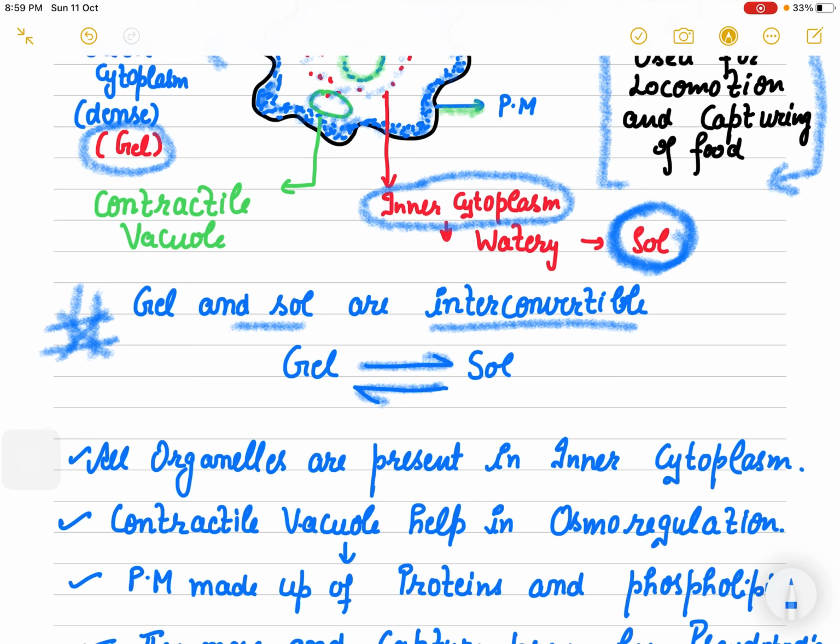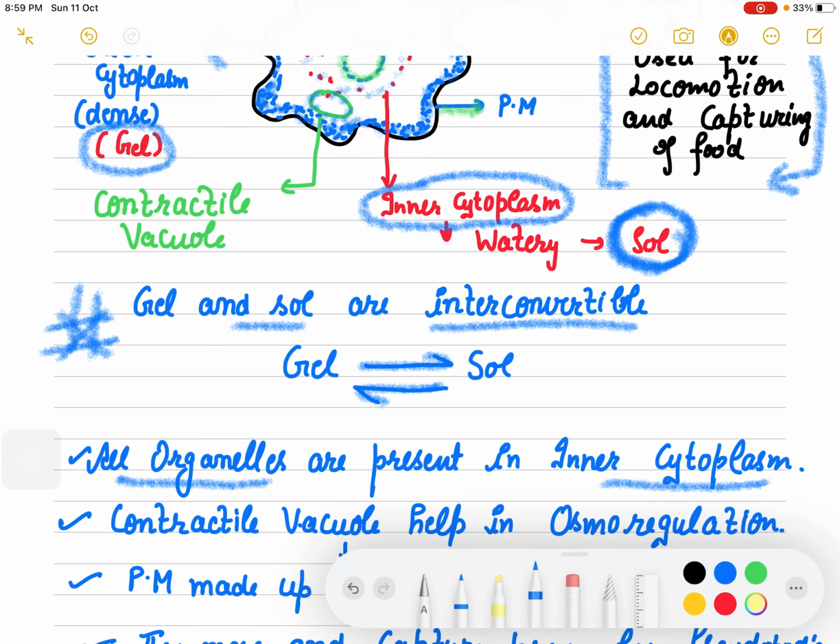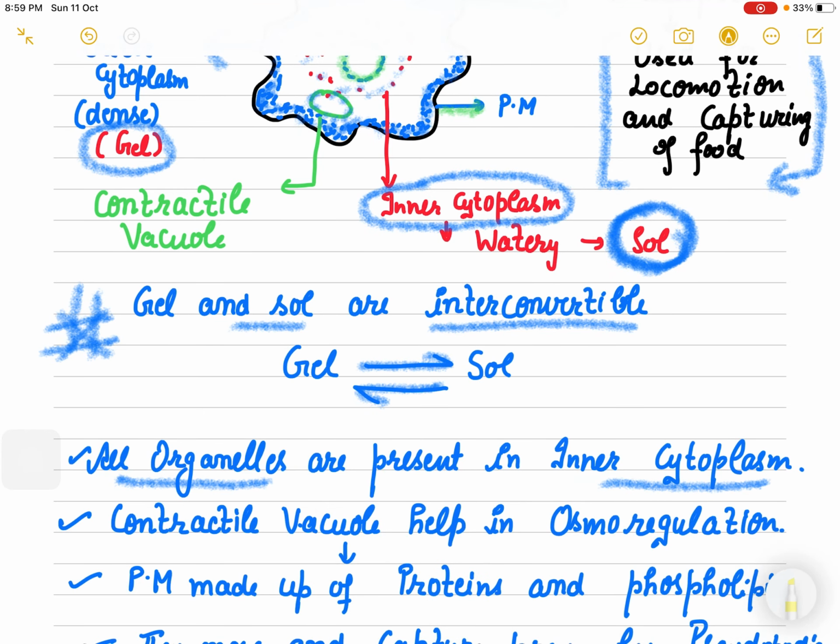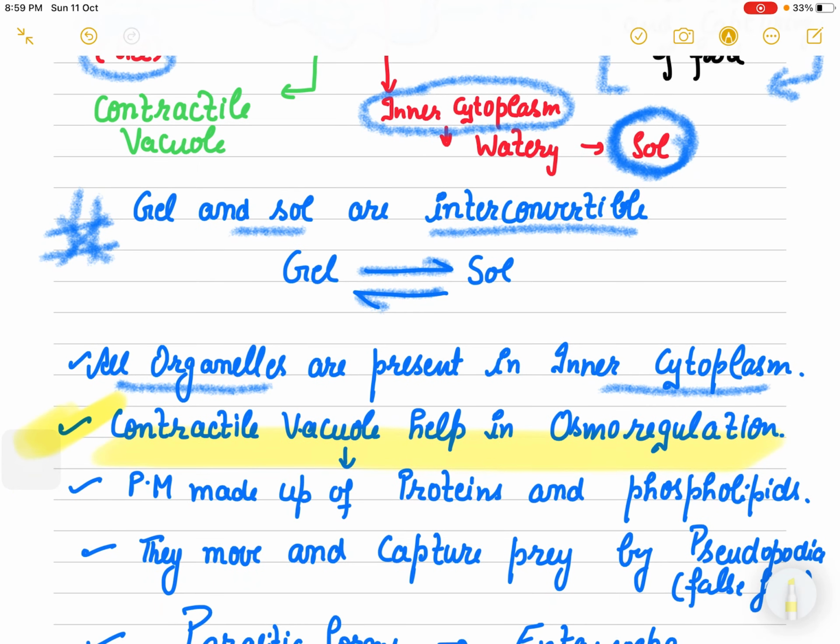Mostly the cell organelles are present in the inner cytoplasm. What is the purpose of having the contractile vacuole? It helps in osmoregulation. As you know, they are present in fresh water, so whenever there is a change in the environment, it is regulated by the contractile vacuole.